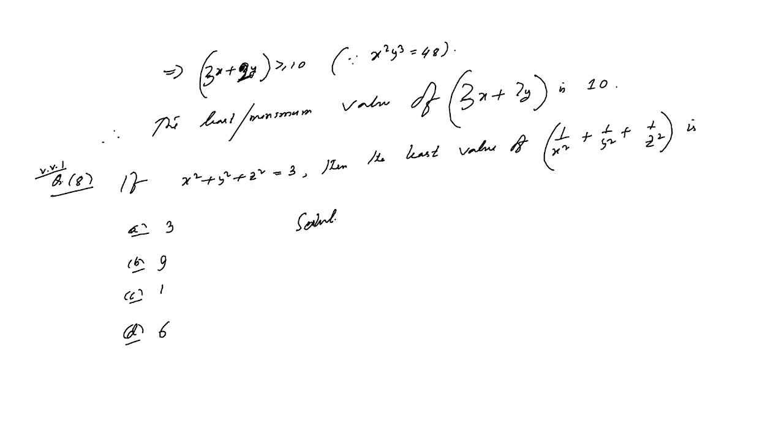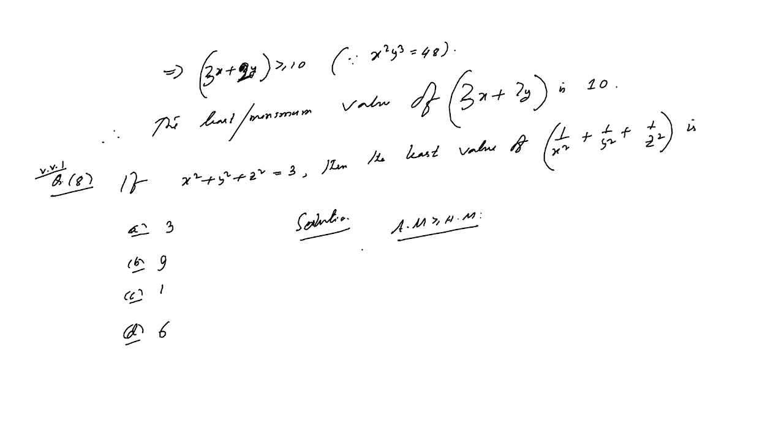So now the question is how to solve this type of question. Here it is given only x square plus y square plus z square equals to 3. Just simply apply AM greater than equals to HM. AM greater than equals to HM.